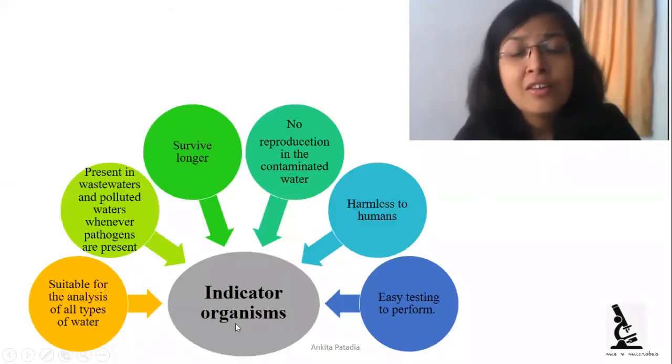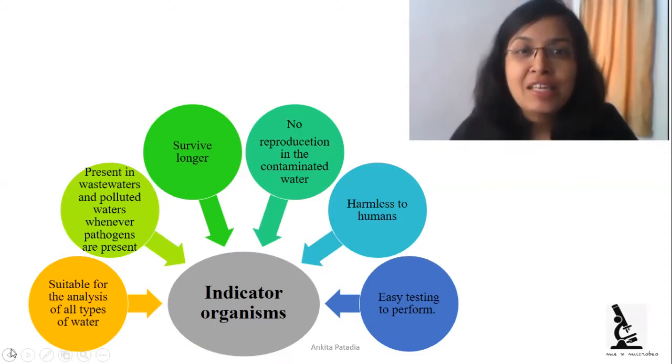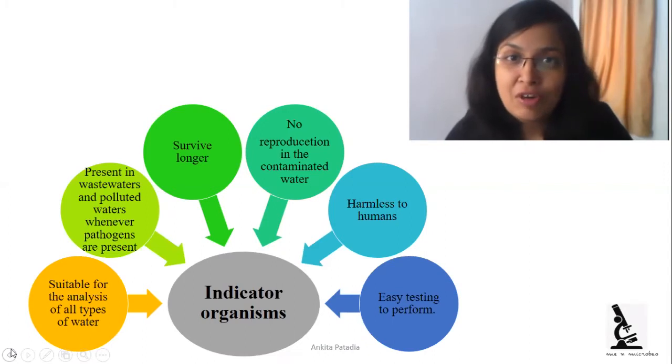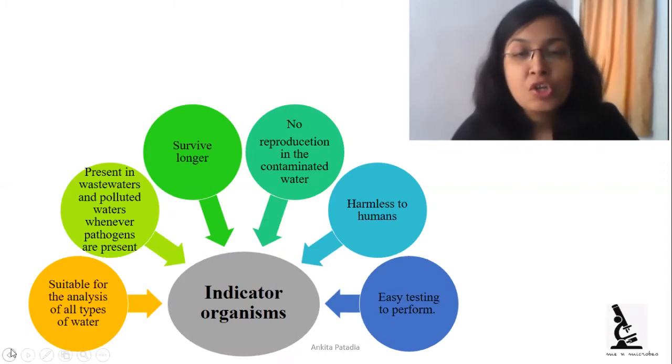So what are the ideal characteristics of an indicator organism? How can we select the indicator organism? There are basic criteria which are applied to the organism for the selection of an indicator organism. There is a list of criteria. First is that it is suitable for the analysis of all types of water, meaning an indicator organism might be present in wastewater, might be present in drinking water. So all types of water can be analyzed for the presence of the indicator organism.